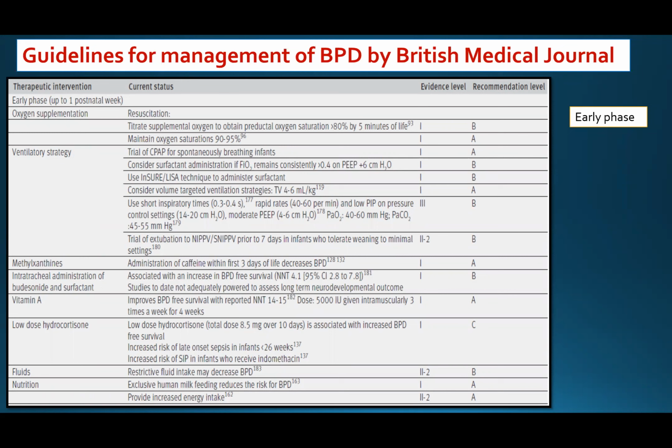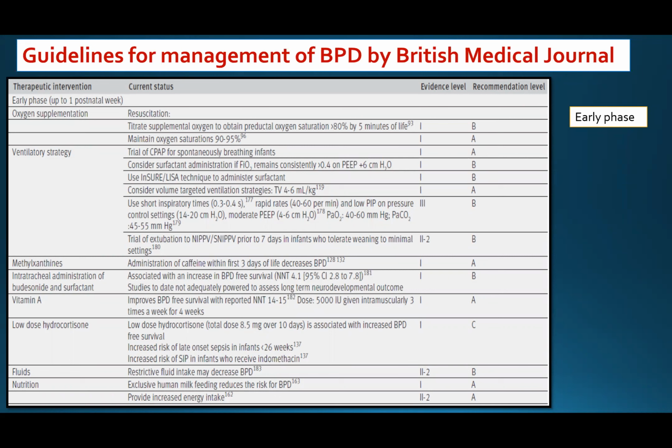Ventilatory strategy: trial of CPAP for spontaneously breathing infants, consider surfactant administration if FiO2 remains constant at more than 40% on PEEP 6, using administration of surfactant with a less invasive route like INSURE or LISA. Consider a volume-targeted ventilation strategy with tidal volume from 4 to 6 ml per kg, using short inspiratory time of 0.3 to 0.4, rapid rate, low PIP from 14 to 20, moderate PEEP from 4 to 6, and oxygen from 40 to 60 and CO2 from 45 to 55.